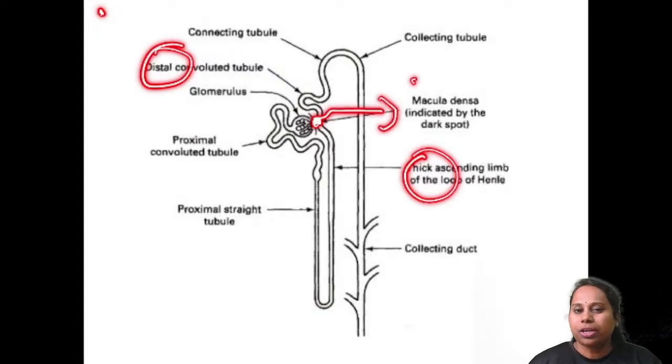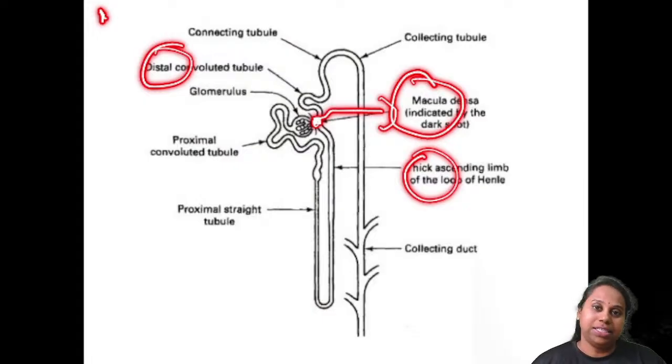So where is this macula densa? At the junction between the thick ascending limb and the DCT, or I can say it is present in the last part of the thick ascending limb or in the first part of the DCT. Both are correct. It is present at the junction between the thick ascending limb and the distal convoluted tubule.